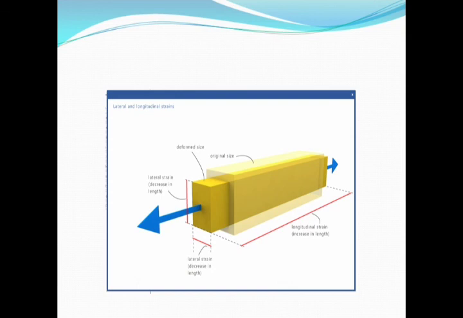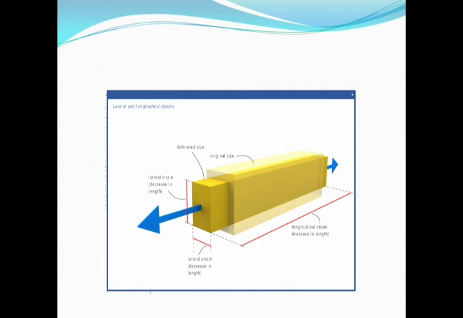When it is increasing in the axial direction, simultaneously it is decreasing in the y direction as well as the z direction. So there will be a decrease in diameter. That decrease in length, or decrease in diameter or the width of the component in the figure shown, is nothing but the lateral strain.